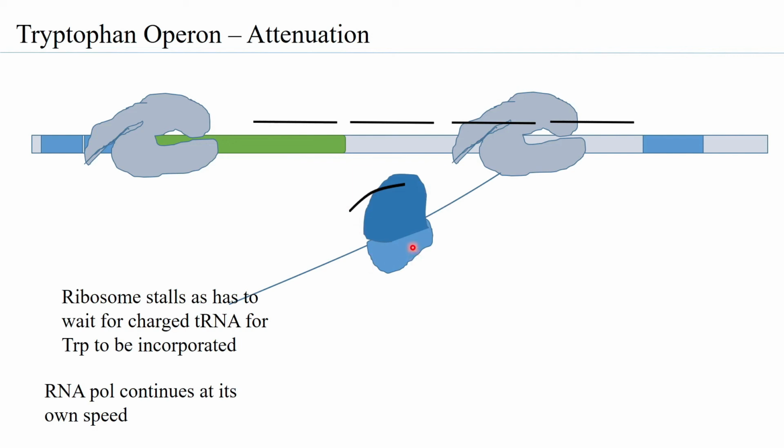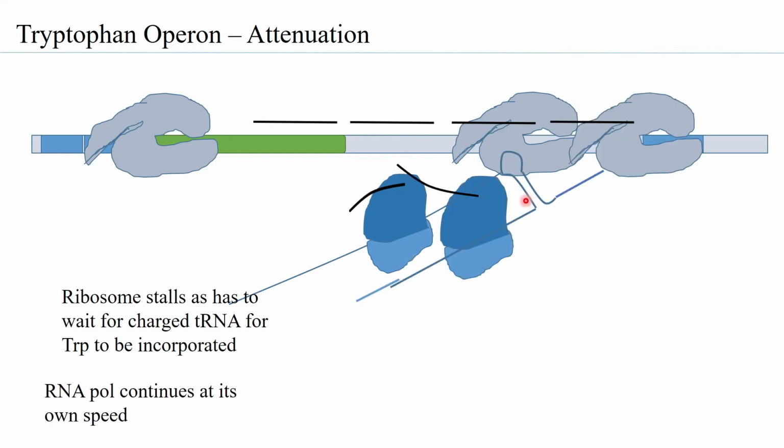Okay, so what is going to happen, and we just said there are negligible amounts, so you would have very little charged tRNA. So charged tRNA would come to the ribosome, but the whole process is delayed because there is very little charged tRNA, and the ribosome has to wait for the charged tRNA to be incorporated at its A site.